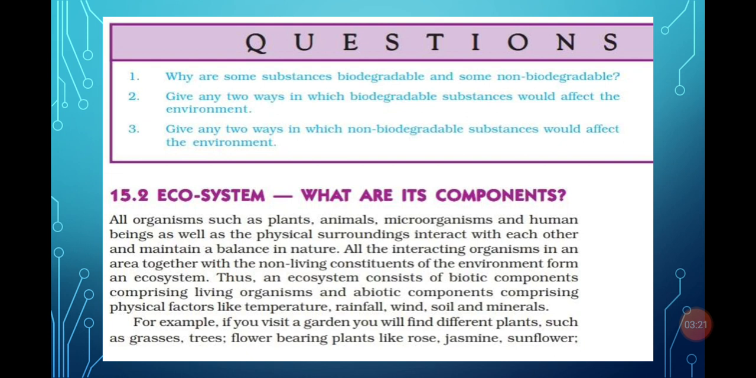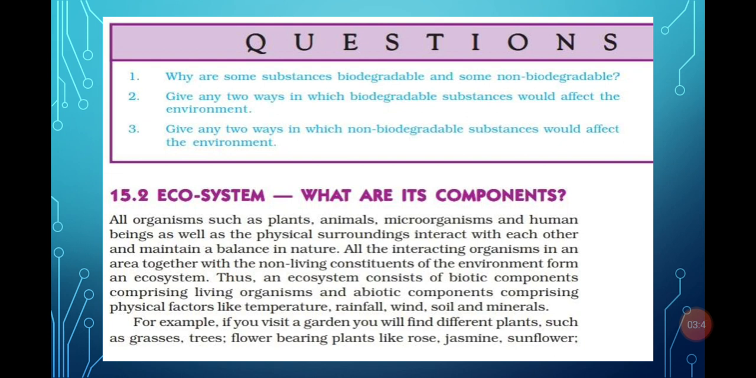Next, ecosystem. What are its components? So what is an ecosystem? The interaction of all the living and non-living things in an area of an environment is called an ecosystem. What are the living and non-living things? It means interaction between plants, animals, microorganisms, human beings, air, and water in a particular area forms the ecosystem. So the interaction of all the living and non-living things of an area forms the ecosystem of that area.